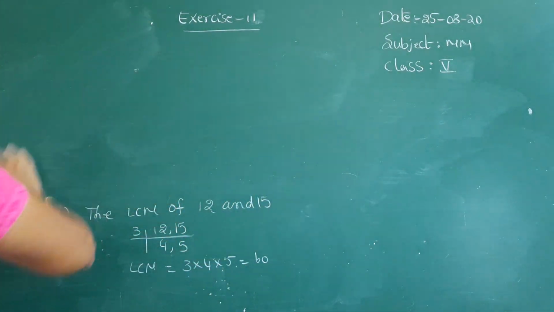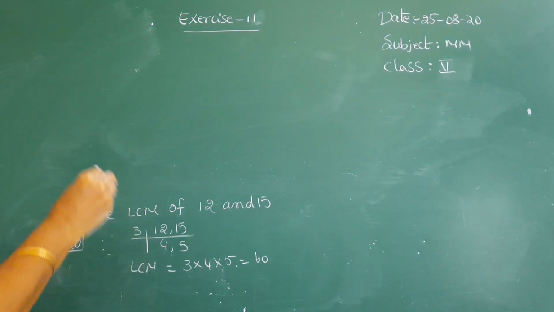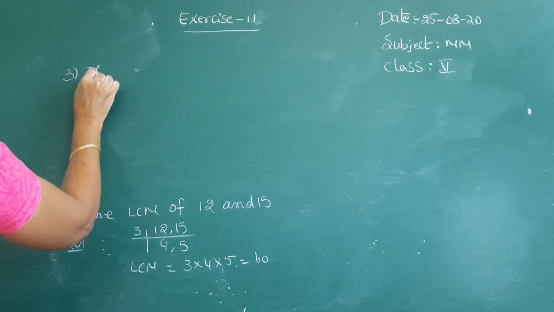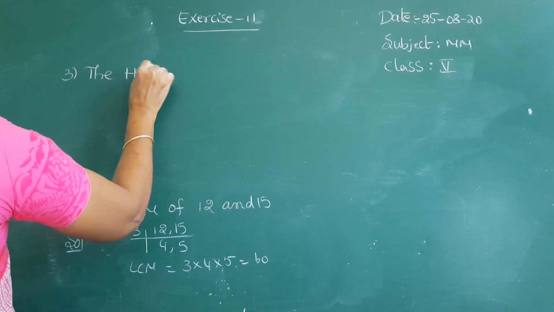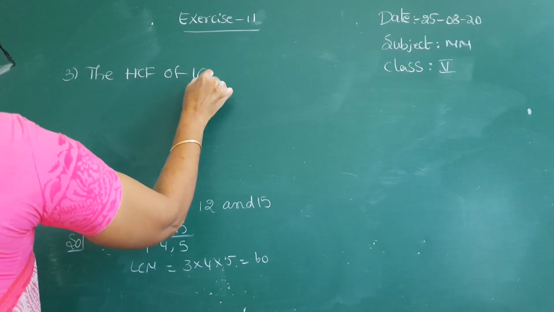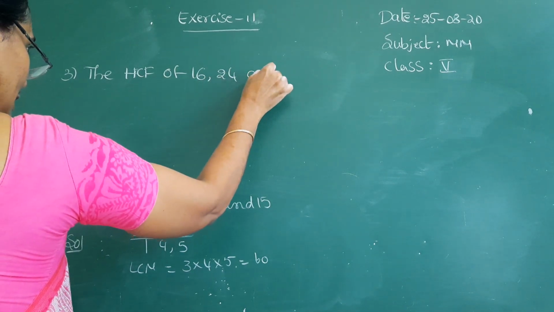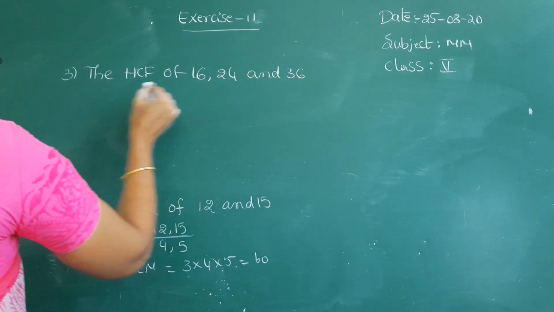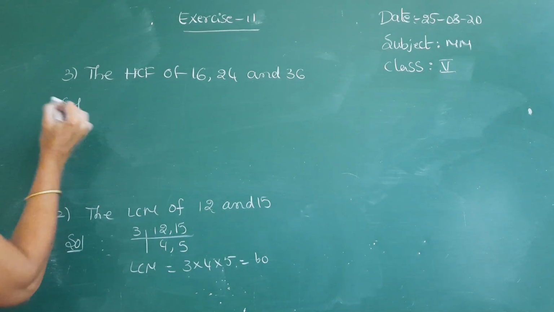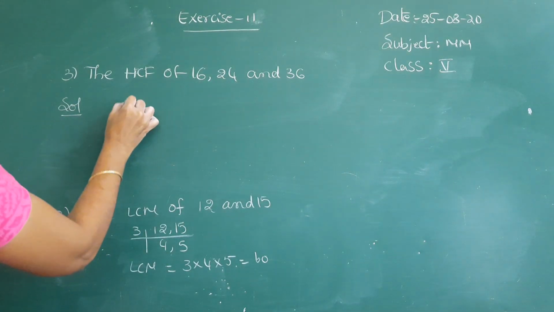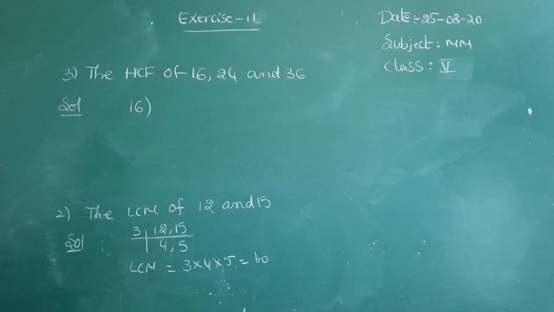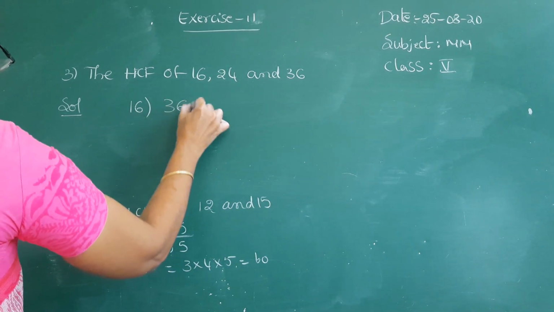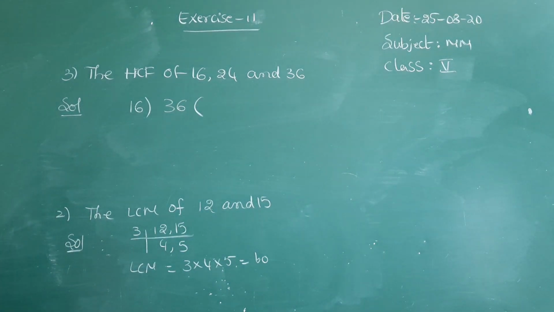See the next problem. Third problem. The HCF of 16, 24 and 36. Already you know how to find HCF. Okay? We have to select the smallest as divisor and the biggest as dividend. First you have to select the largest number among these three.